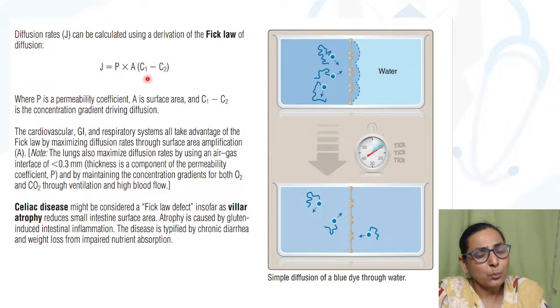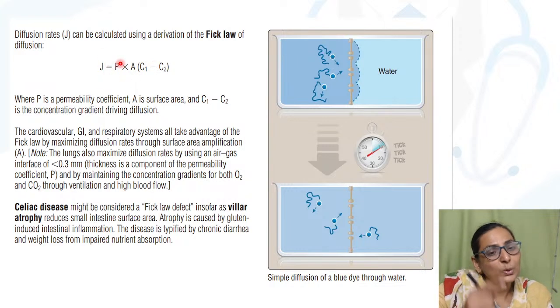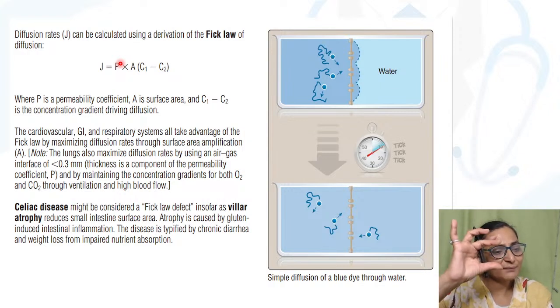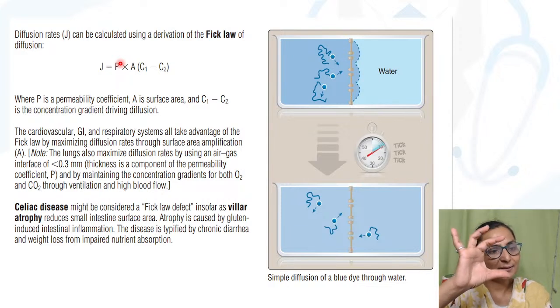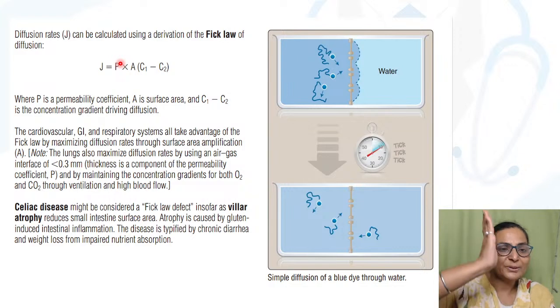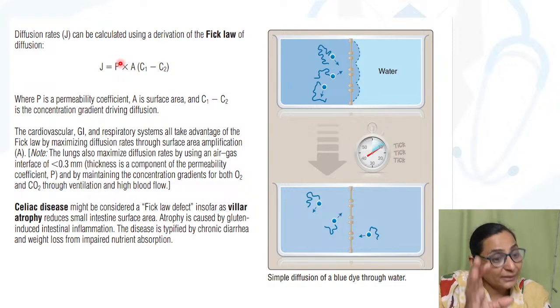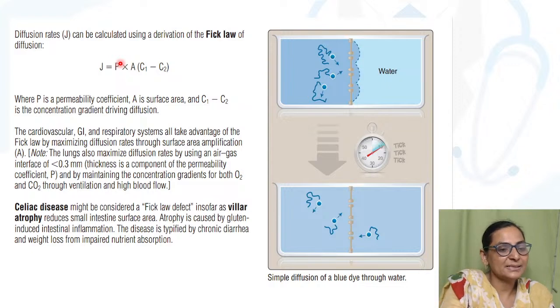Now, remember that the rate of diffusion is inversely proportional to the thickness of the membrane, right? Because the thickness of the membrane means the distance the substance has to travel. So suppose the membrane is this much thick. If you keep on increasing the thickness of the membrane, the distance that is to be traveled by the substance will keep on increasing, and therefore it is going to decrease the rate of diffusion. Right?